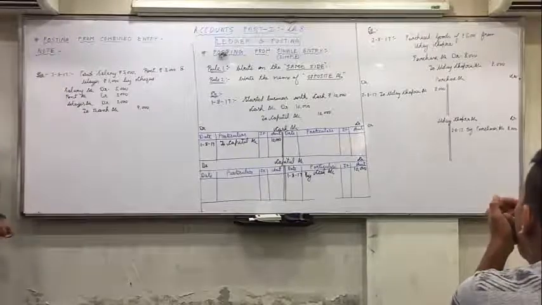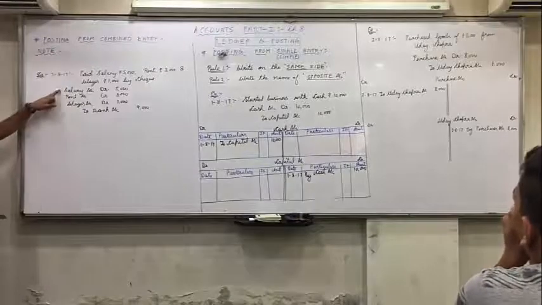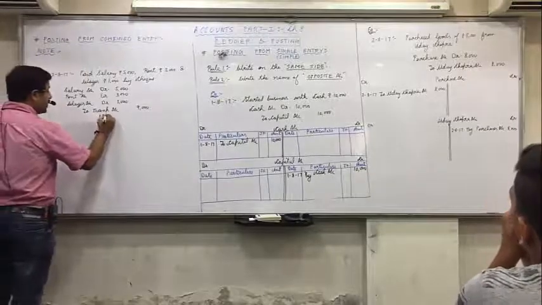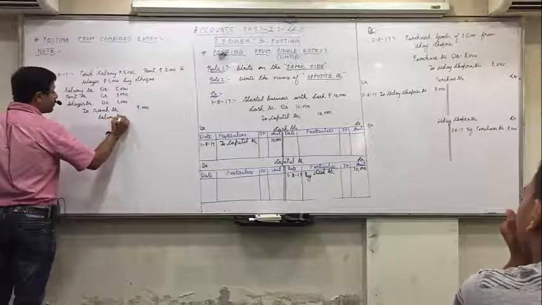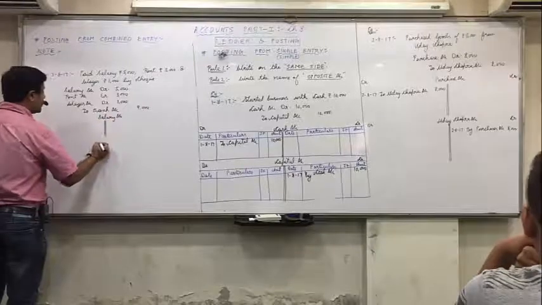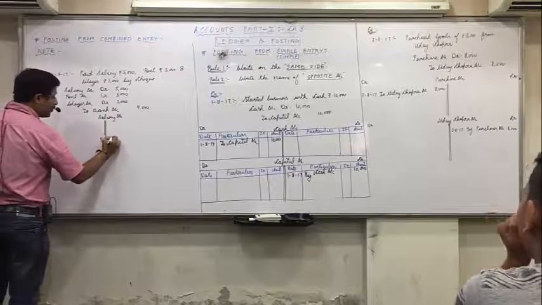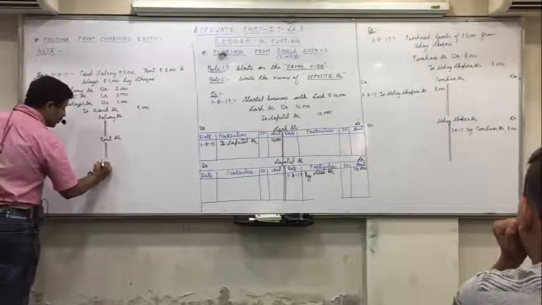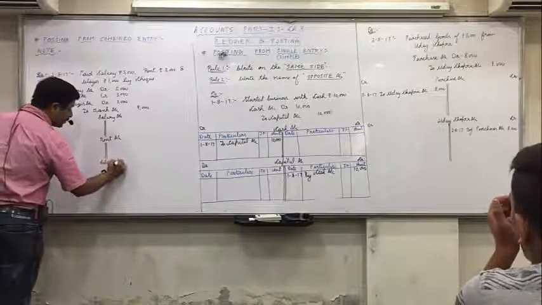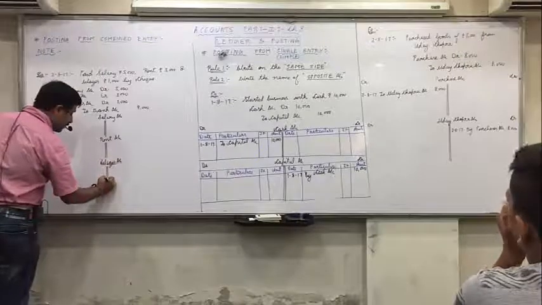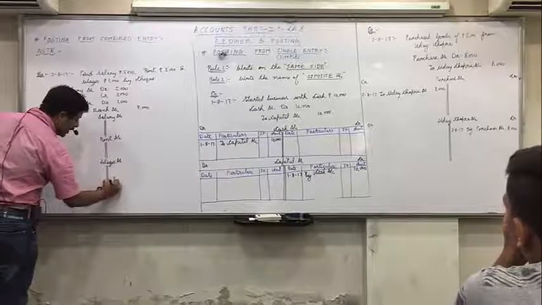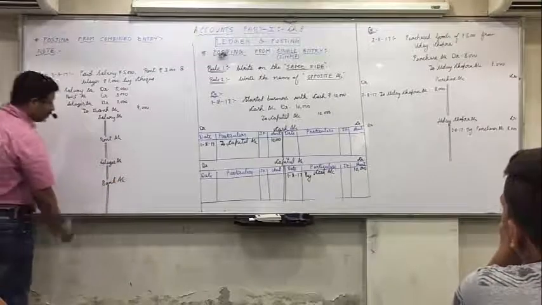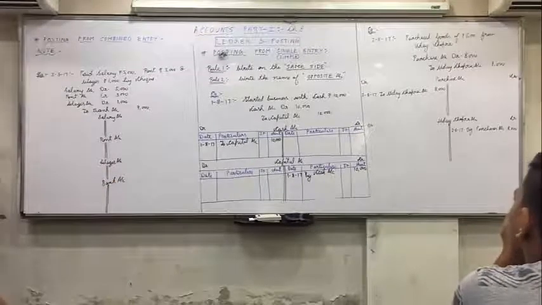Understood that? Yes. Now this will involve preparation of 4 accounts. One is salary account, the other one is rent account, the other one is wages account, and the last one is bank account. Okay. Now what is the confusion here?